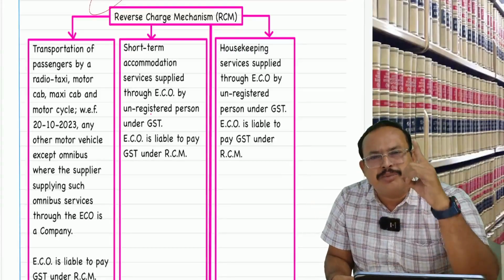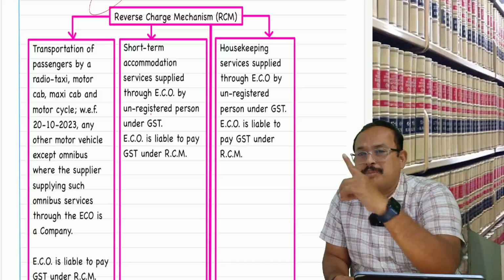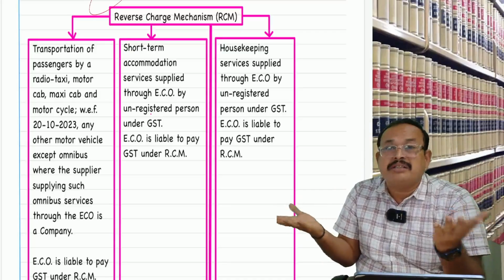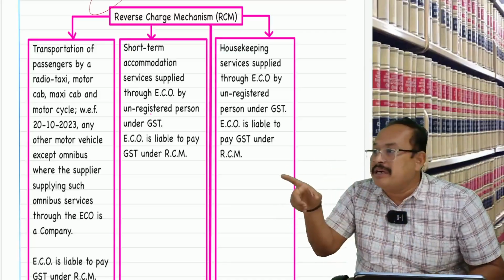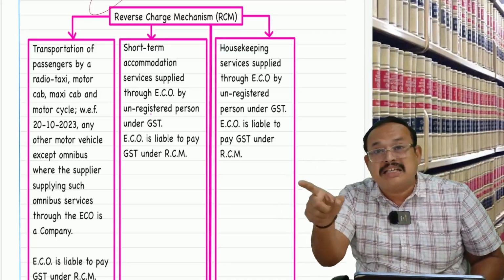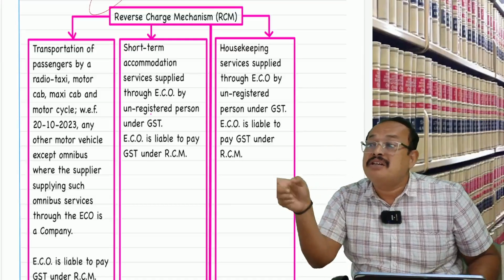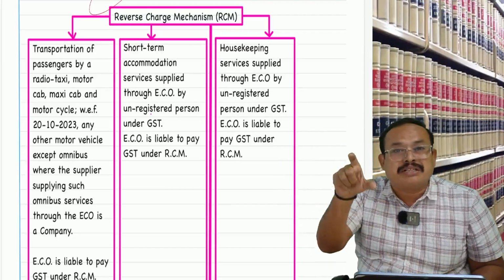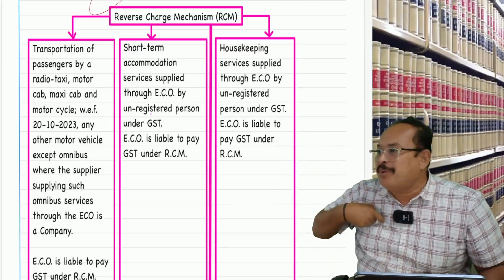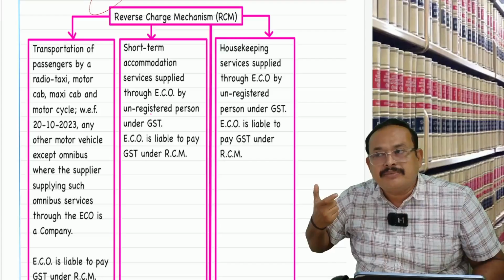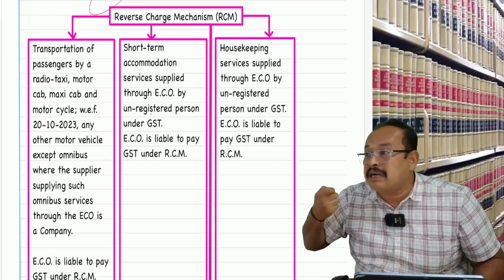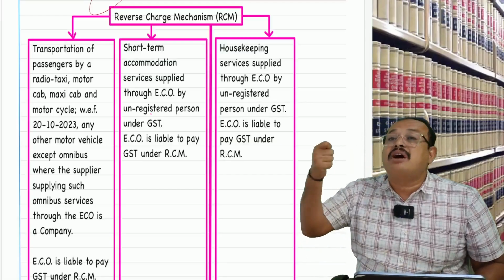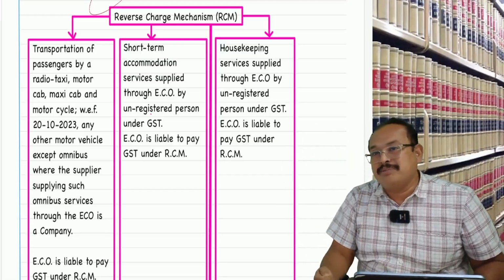Is Raman a registered person or an unregistered person? Raman is the unregistered person, sir, because his turnover is less than the threshold limit for registration. In that case, the e-commerce operator, you have to pay the GST as if you are the provider of short-term accommodation service. Meaning, if Raman were a registered person, the GST he would be liable to pay to the department as a short-term accommodation provider, that same rate of GST should be discharged by the e-commerce operator. That is the meaning of it.